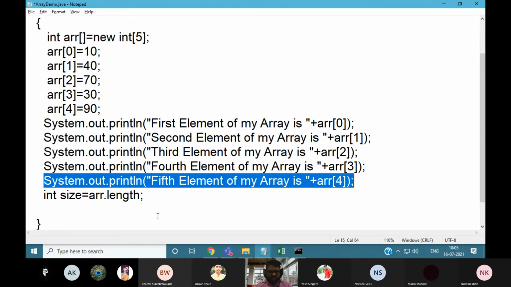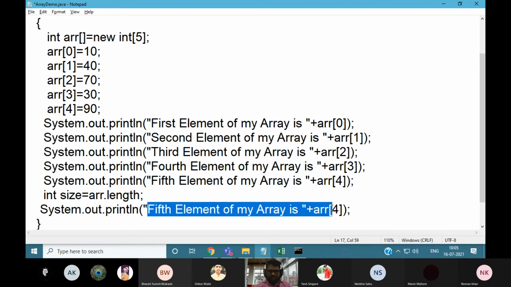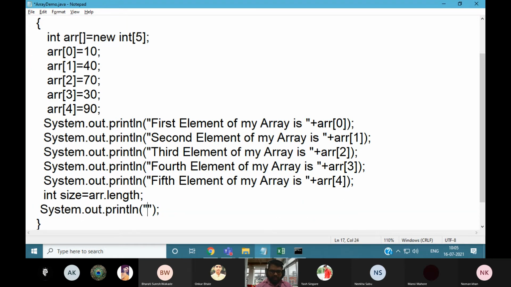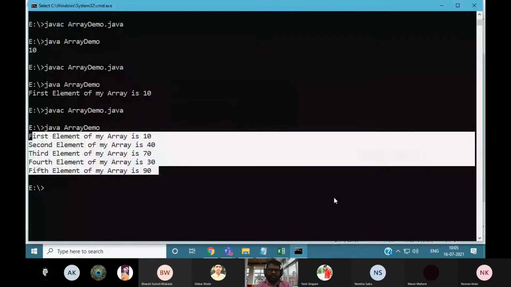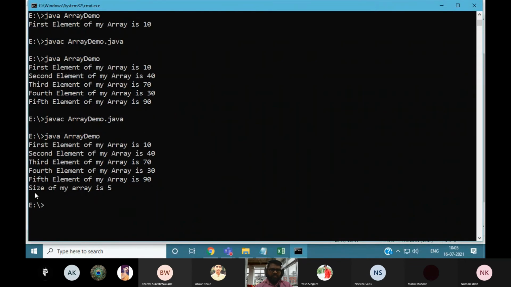Let's try to print here: size of my array is, size. First try to check it. Javac ArrayDemo. Now you can see the size of my array is 5.